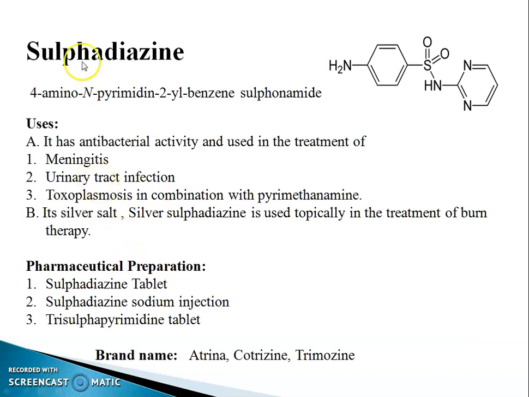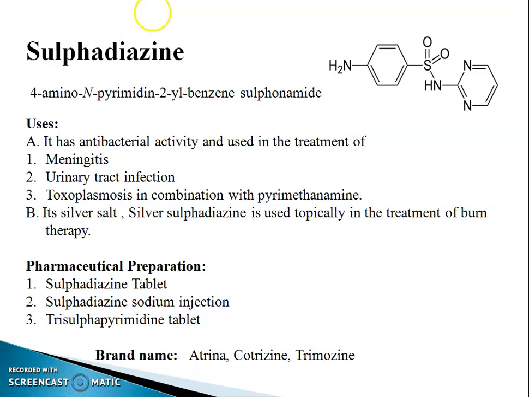The first drug is sulfadiazine. This is the structure of sulfadiazine. The chemical name is 4-amino-N-pyrimidin-2-yl benzene sulfonamide, or 2-para-aminobenzene sulfamidopyrimidine. Sulfadiazine undergoes the diazotization reaction, which was already studied in part 1. When it is treated with sodium nitrite in the presence of concentrated HCl at 0 to 10 degrees Celsius, it undergoes diazotization, giving a diazo compound.